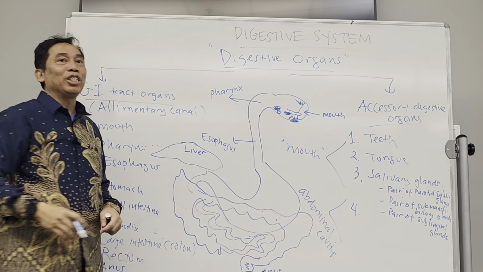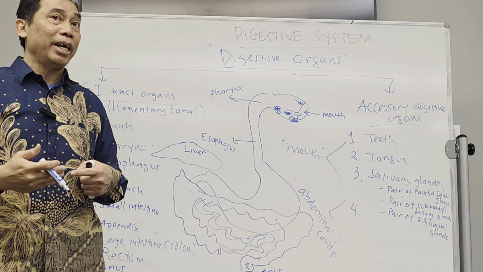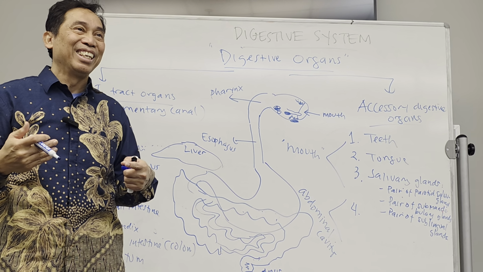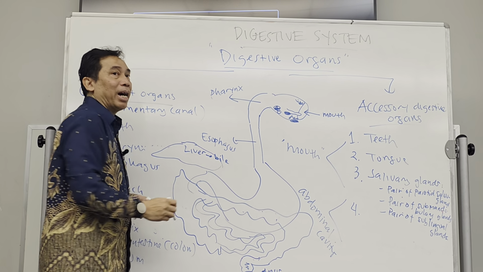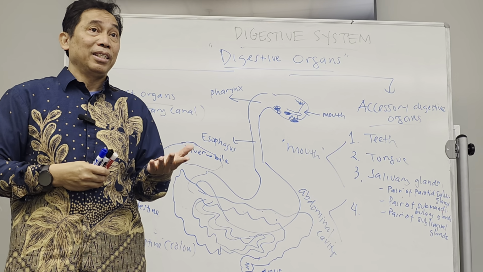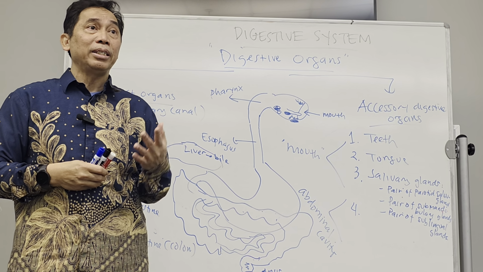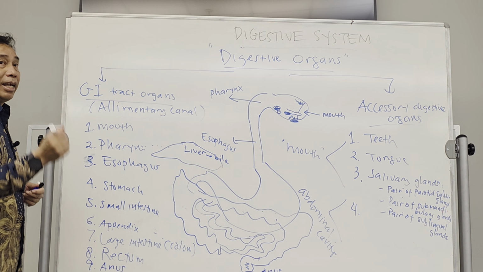So the liver is part of the digestive organs, but it is not GI tract, it is an accessory organ. Liver produces bile. Bile is used mostly for digesting fat. So bile is really important to digest the fat molecules. Okay, that's the first one.